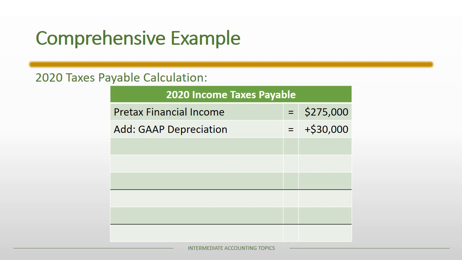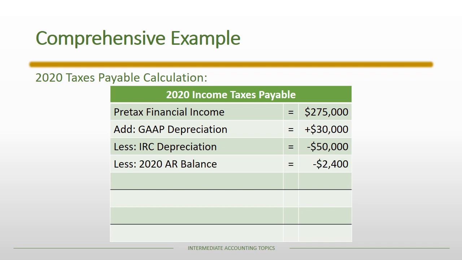However, we only held the asset for 8 months in 2020, and so we only have $30,000 of depreciation in 2020 under U.S. GAAP. Under the Internal Revenue Code, it's a fixed amount of $50,000. So again, we're trying to get to our Internal Revenue Code taxable income, so we need to account for the depreciation under the Internal Revenue Code. And so you can see that in total there was $20,000 more depreciation under the Internal Revenue Code compared to U.S. GAAP. And so that kind of captures the difference in depreciation in 2 steps.